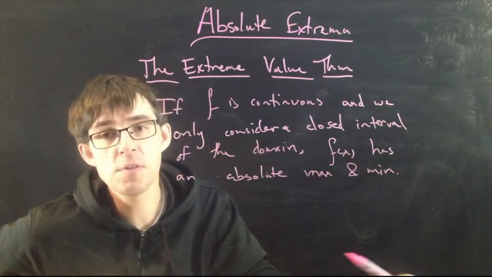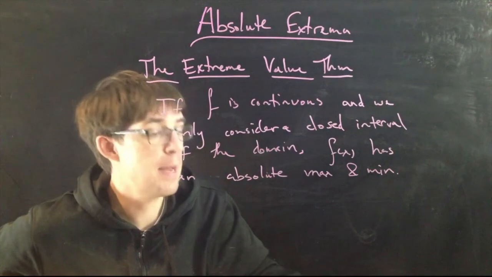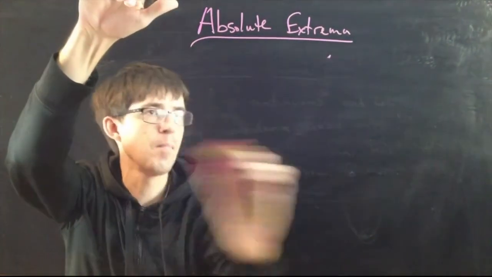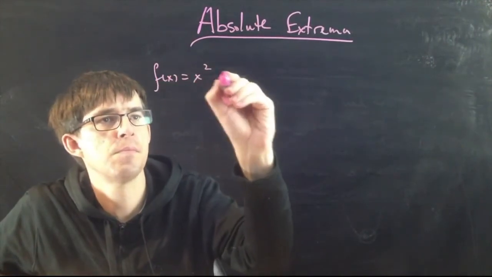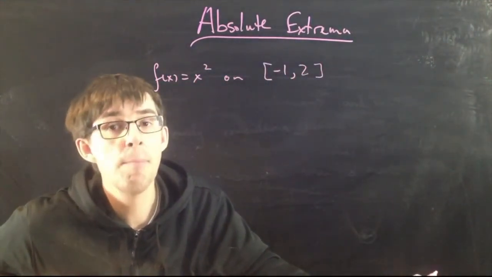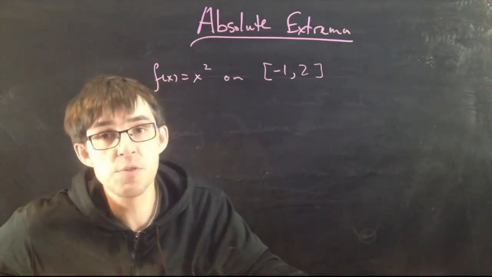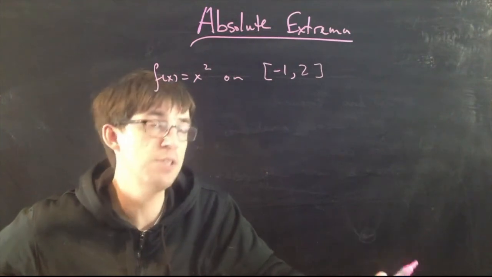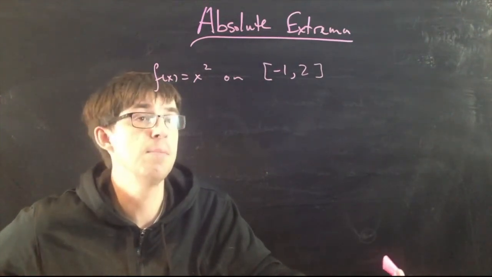All right, so what we're going to talk about today is how you can find the absolute maximum and minimum. Let's look at a specific example. How about f of x equals x squared on the interval -1 to 2. In an absolute extrema problem, you will always be given a function together with a closed interval, and your job is to find the maximum and the minimum.